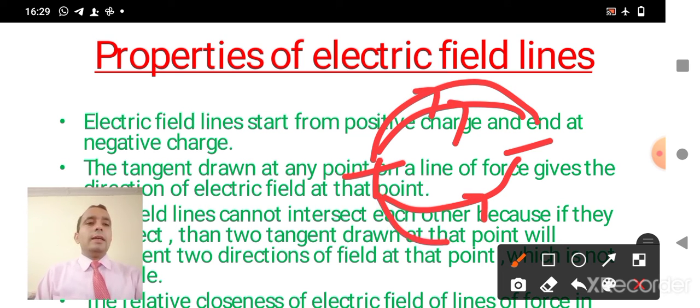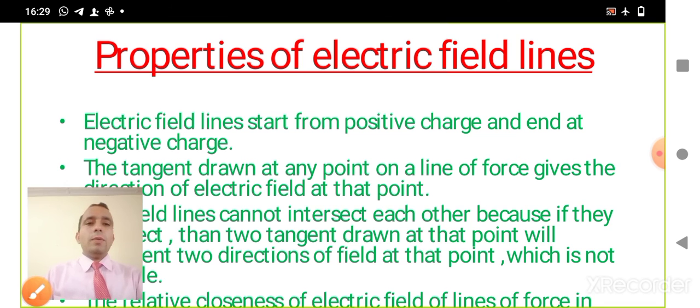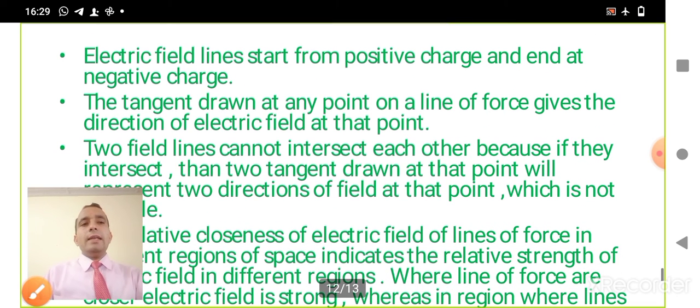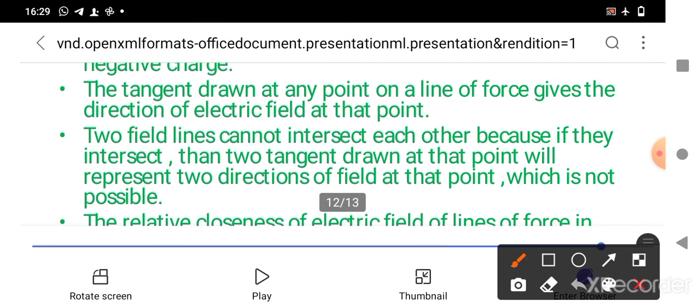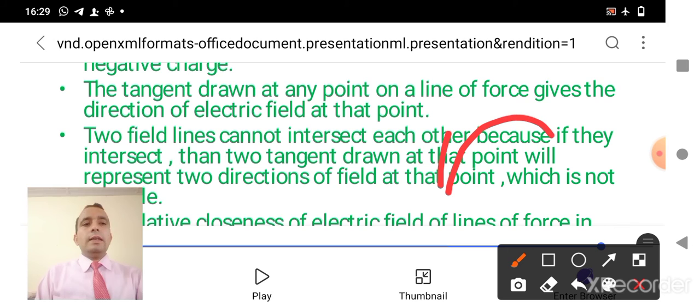This is the direction of electric field lines. Now the second property is that the tangent drawn at any point on the line of force gives the direction of the electric field at that point. Just look at this. Suppose this is the electric field line and we are drawing a tangent at this point. This tangent will show the direction of the electric field at that point P.